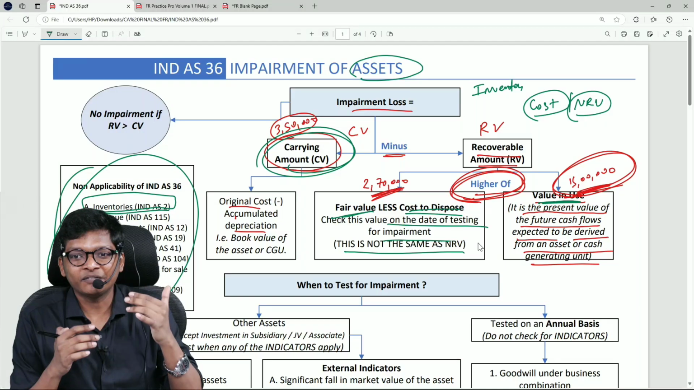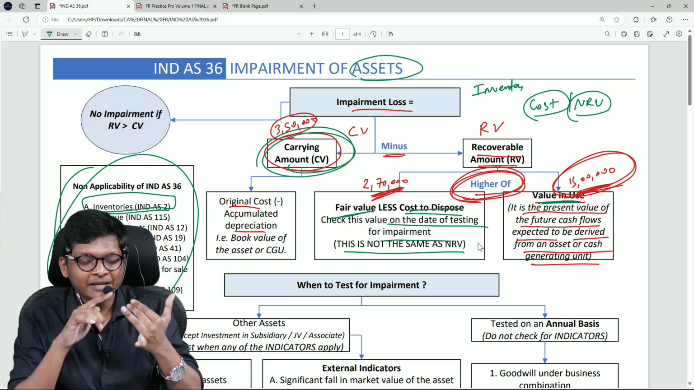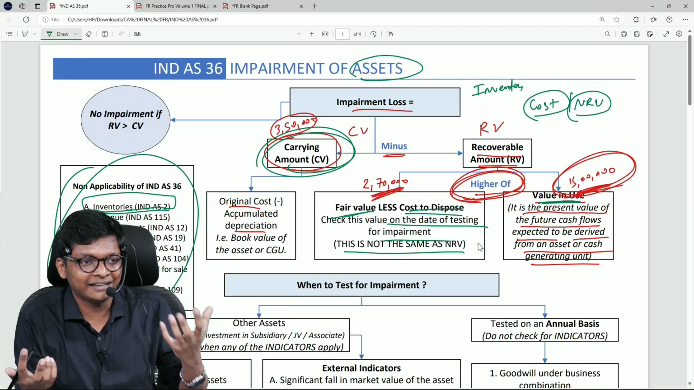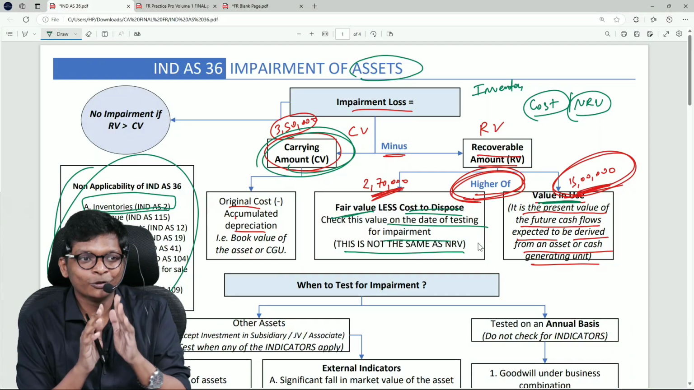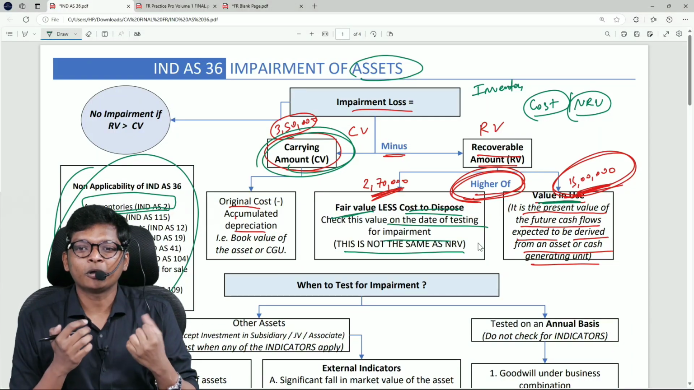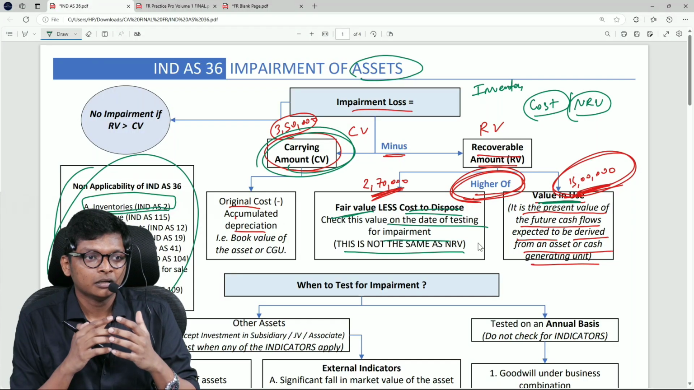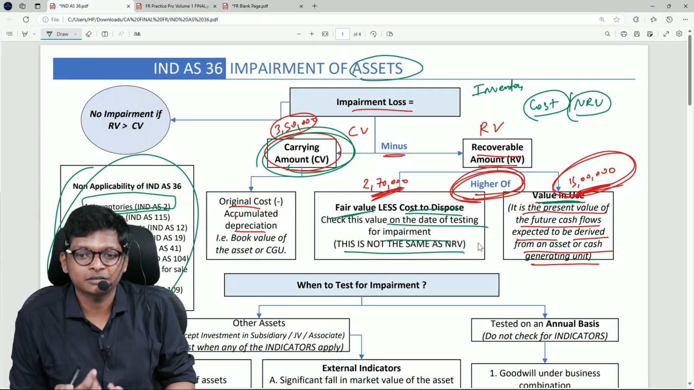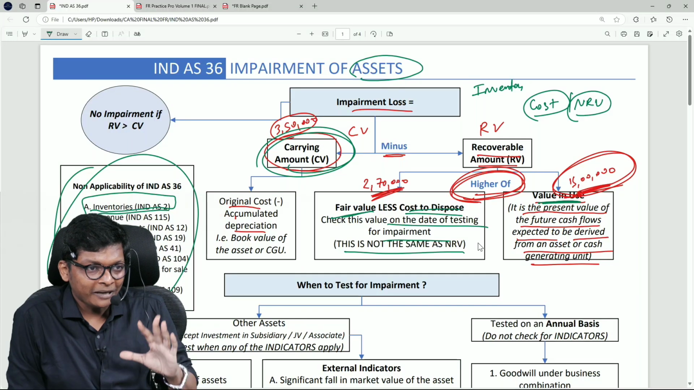Like how every 31st March I will check for revaluation, every 31st March I will do depreciation, every 31st March I will compare cost versus NRV. Impairment, there is no date. Value, when will it drop? Can I tell? Health, every 31st March I will test? No. Suddenly, when you see symptoms, you will test. Are you following? So impairment can happen anytime.